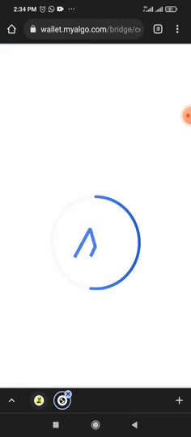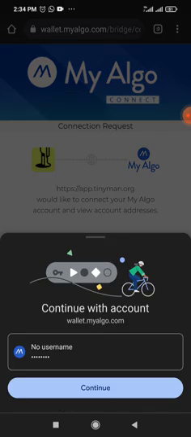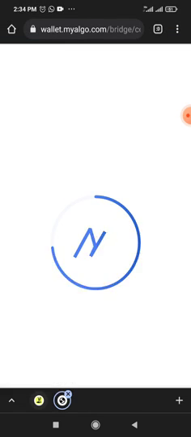You see it now? It's going to link the wallet to the exchange now. It now just needs you to enter your password. My password is already saved. I click connect. Now it's coming up.